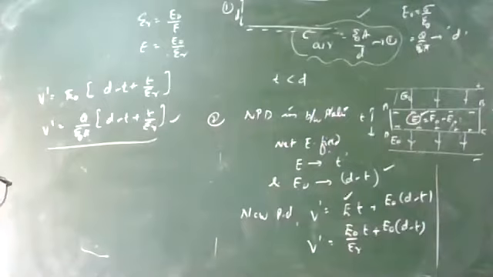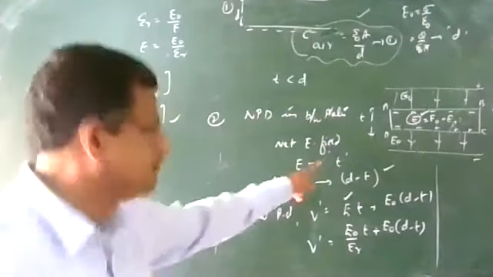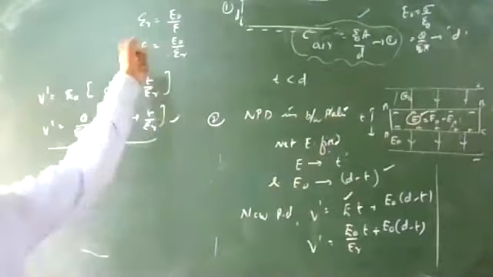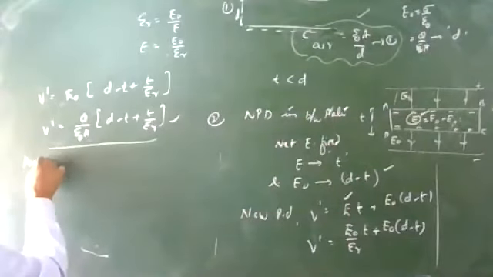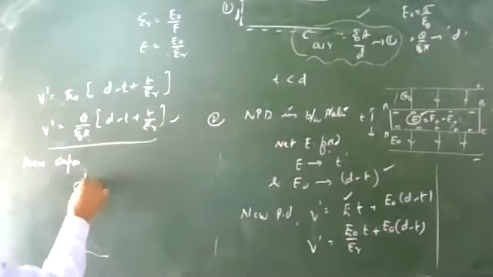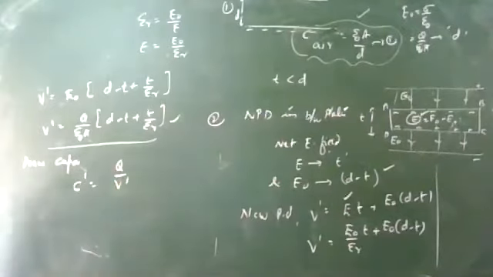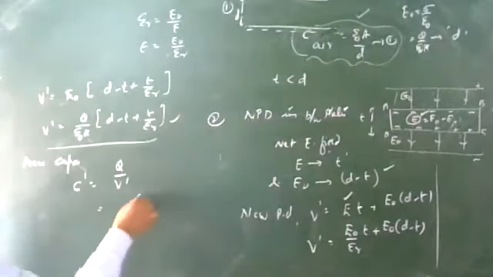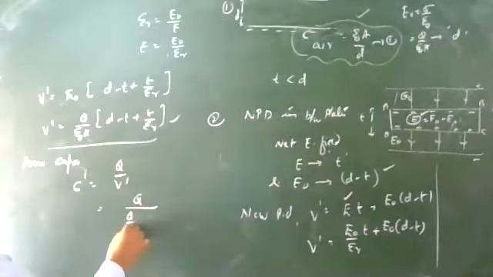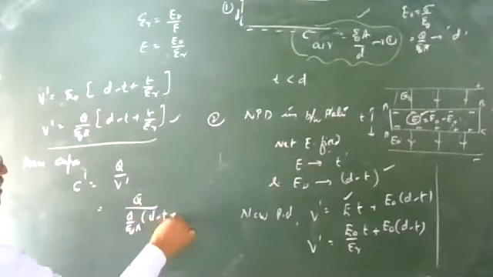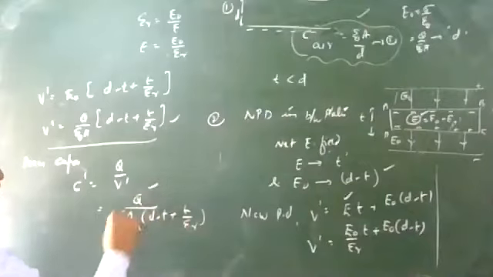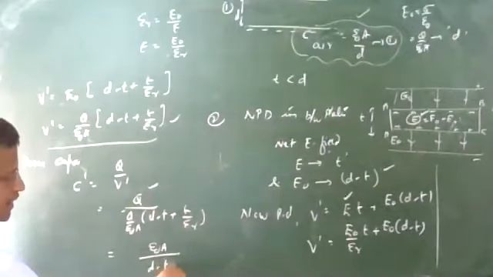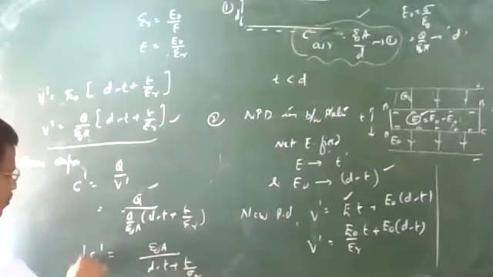Because here there are two electric fields: one, E, is existing over a distance t, and E naught is existing over the distance D minus t. These points are very important. Now the new capacitance: C dash equals Q divided by V dash. The charge remains the same, and the potential difference will come over here. Substitute the value of V dash: Q divided by Q by epsilon 0 A into D minus t plus t divided by epsilon R. You can see that Q and Q cancel. Epsilon 0 A goes on the top, divided by D minus t plus t by epsilon R. This is the most important relation.